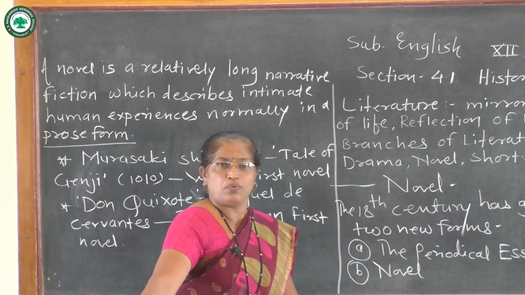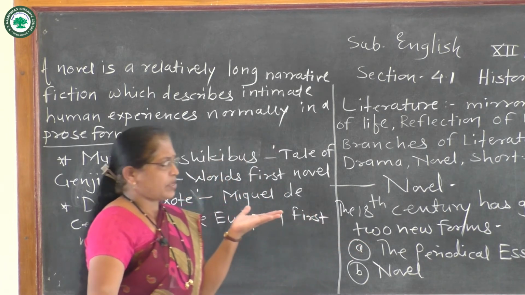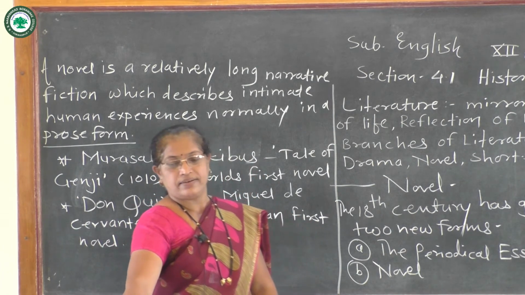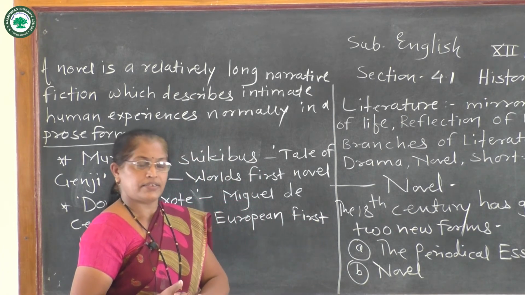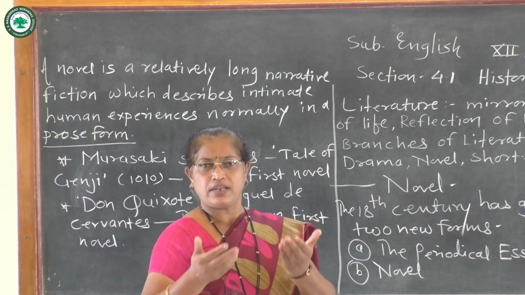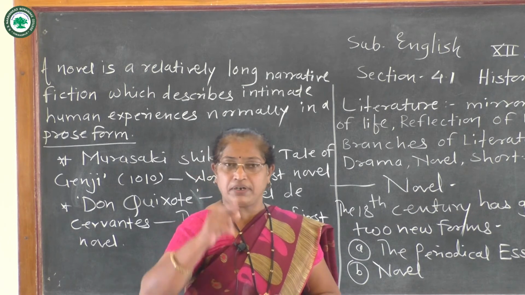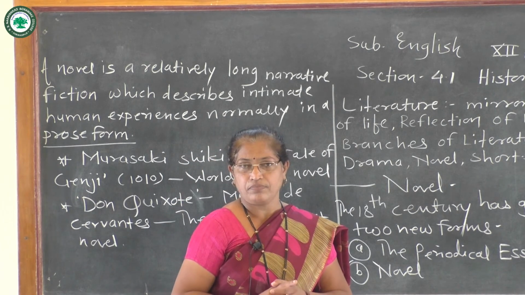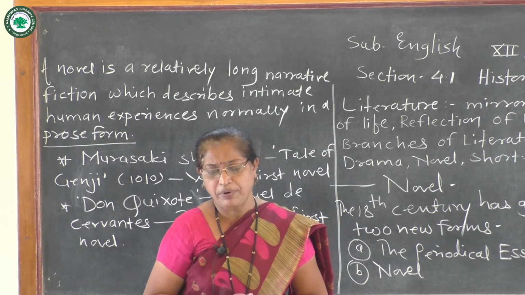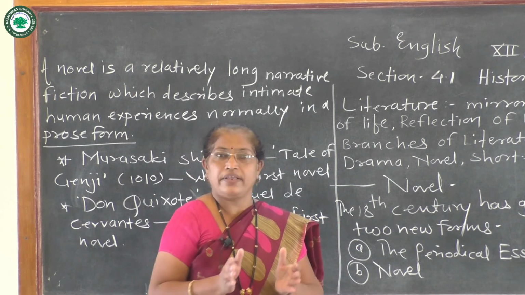So we see the origin of the novel here. What is the origin of the novel? The novel is a literary genre and has a history of about 2000 years. But at that time we see a collection of tales known as Greek romances.